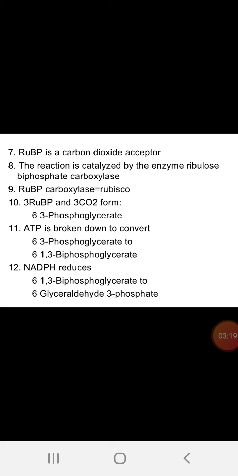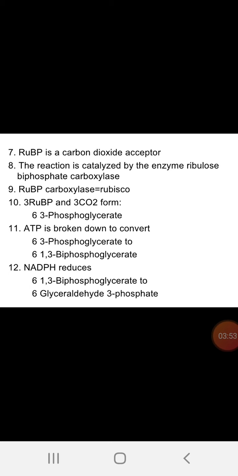RUBP is a carbon dioxide acceptor. Carbon dioxide is fixed in the form of carbohydrate only during the dark reaction. This carbon dioxide is accepted by the ribulose biphosphate. The reaction is catalyzed by a very important enzyme, ribulose biphosphate carboxylase, simply known as the Rubisco enzyme. Rubisco means ribulose carboxylase and oxygenase enzyme.